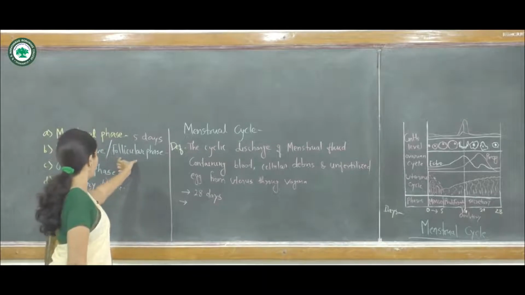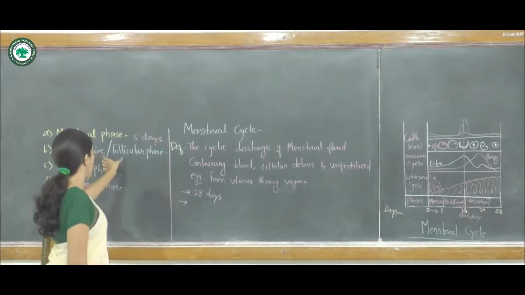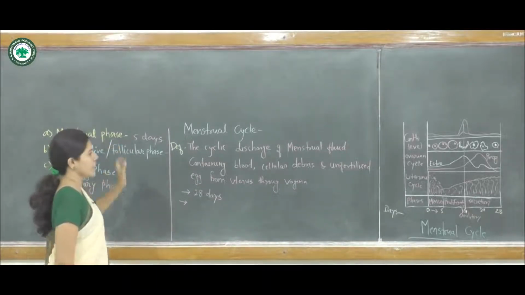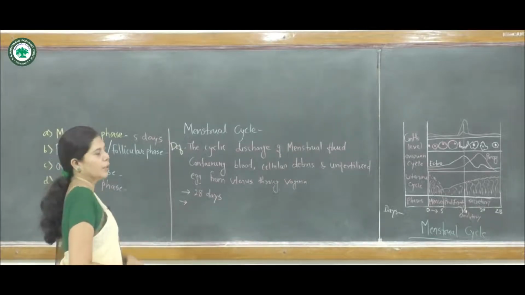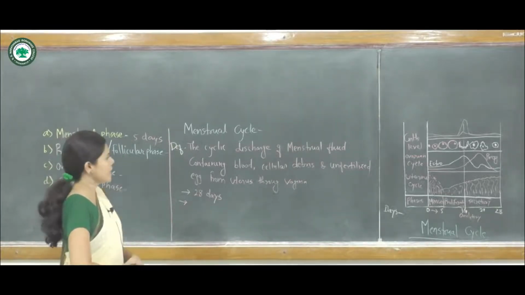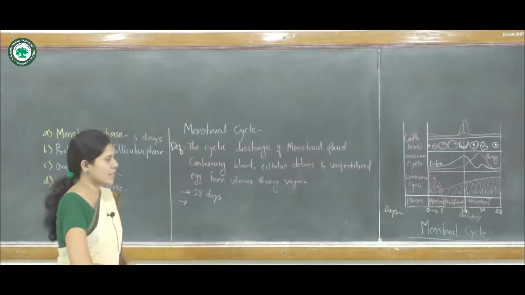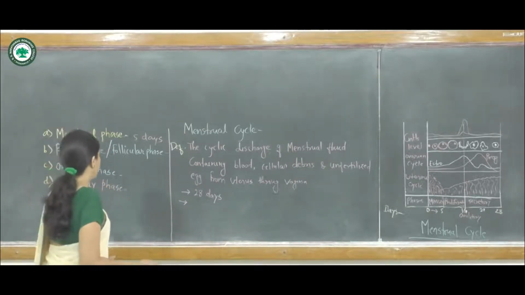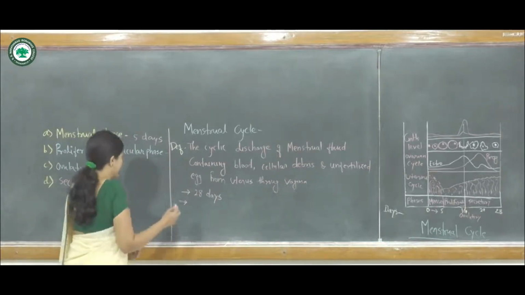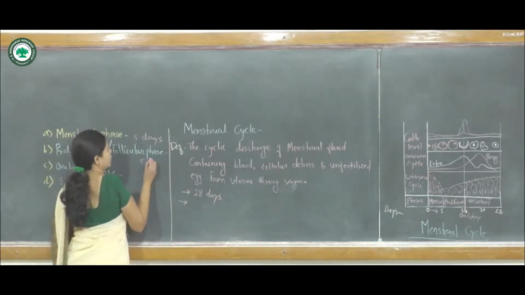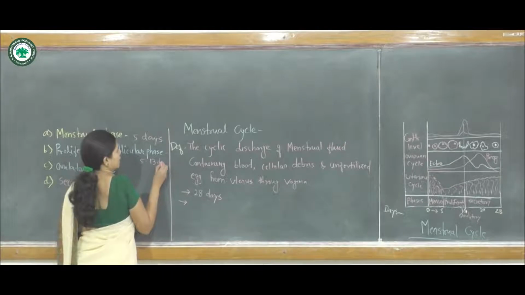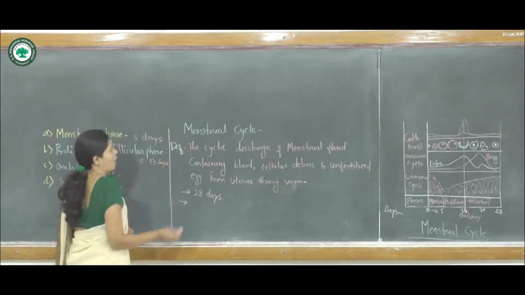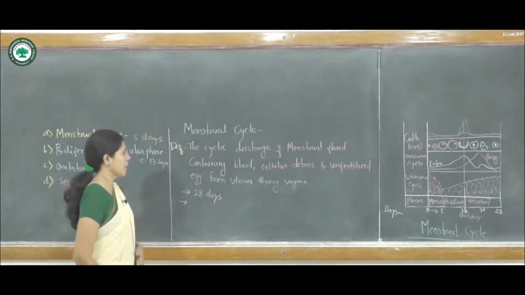The duration of that second phase is variable. It is considered from the 5th day to the 13th day of the menstrual cycle, in which